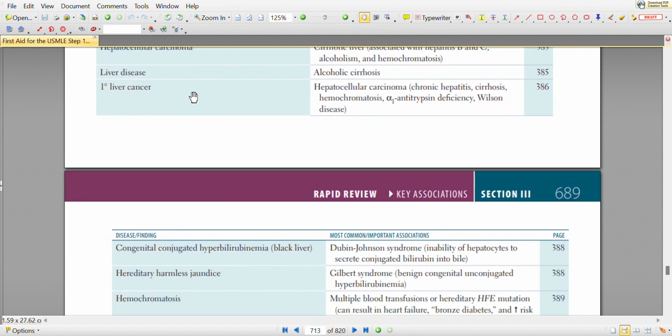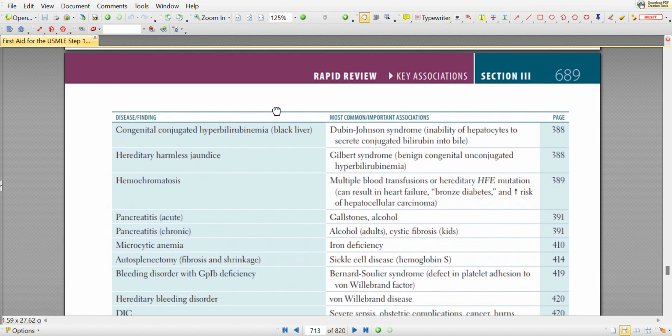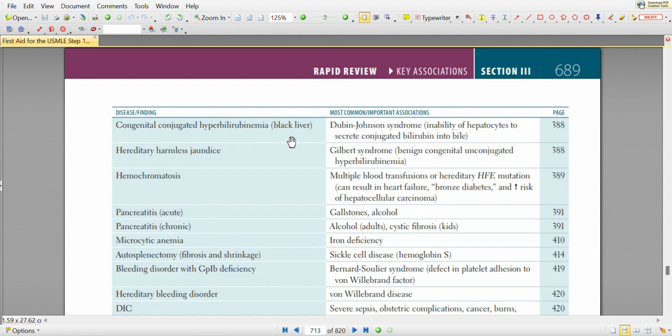Primary liver cancer, hepatocellular carcinoma, is most commonly caused by chronic hepatitis, cirrhosis, hemochromatosis, alpha-1 antitrypsin deficiency, Wilson's disease, and it is the primary liver cancer. Congenital conjugated hyperbilirubinemia, black liver, the most common association is Dubin-Johnson syndrome, inability of the hepatocytes to secrete conjugated bilirubin into bile.